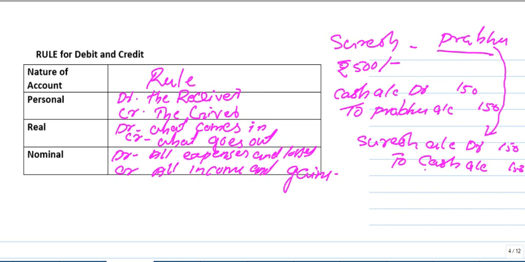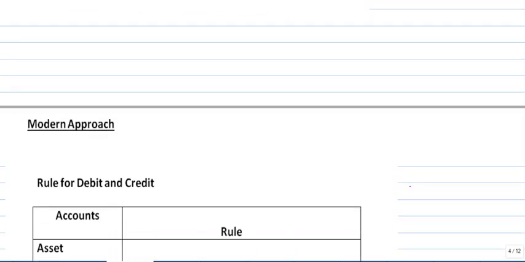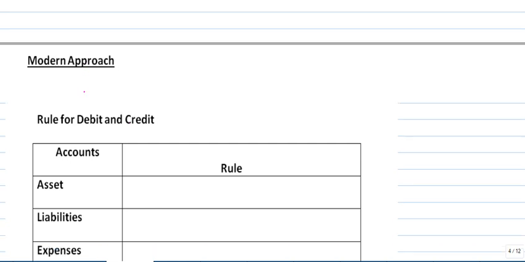Is it clear? You can ask doubts through the comment box. Now, as per the modern approach, we are classifying accounts into 5 types. How many types? 5 types.